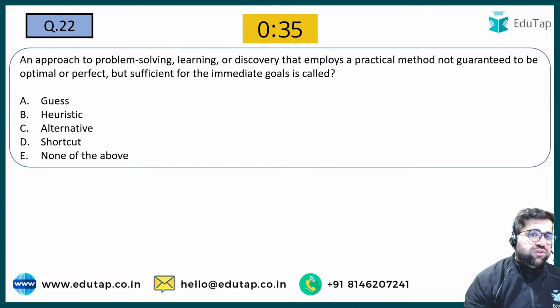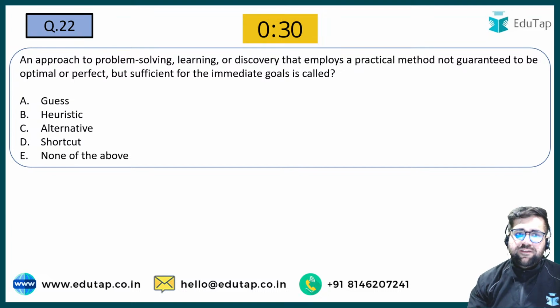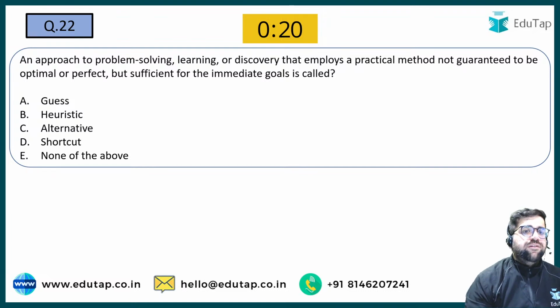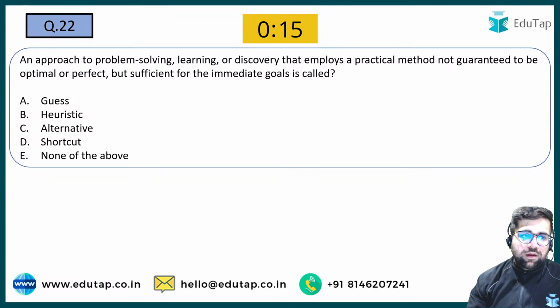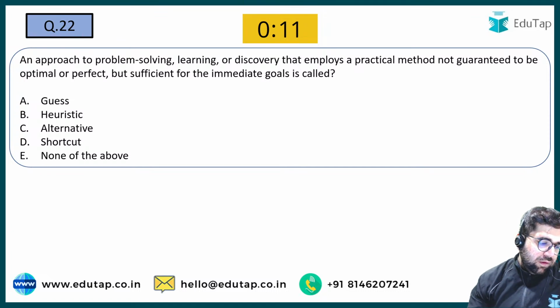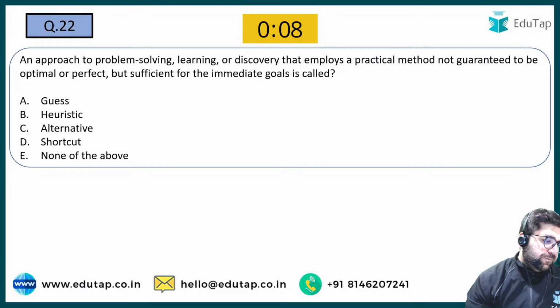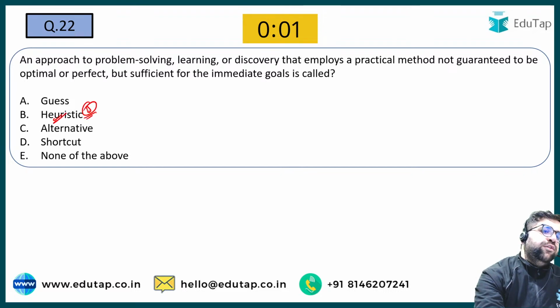An approach of problem solving or learning or discovering that employs a practical method not guaranteed to be optimal or perfect, but sufficient for an immediate goal is called as what? Guess, heuristic, alternative or shortcut. It's known as what? It's known as heuristics. Very good. It's known as option number B, heuristics.